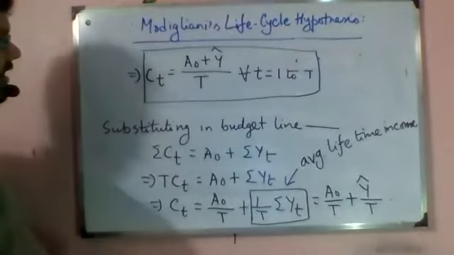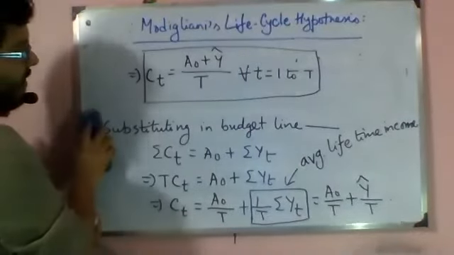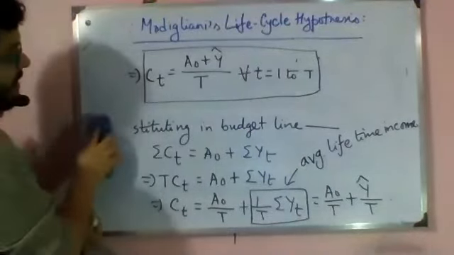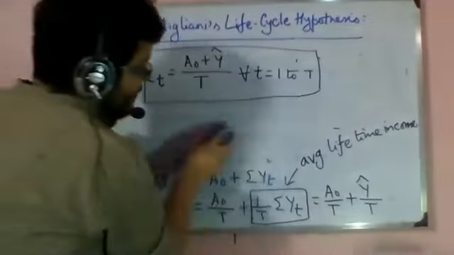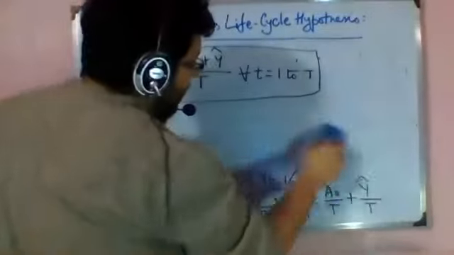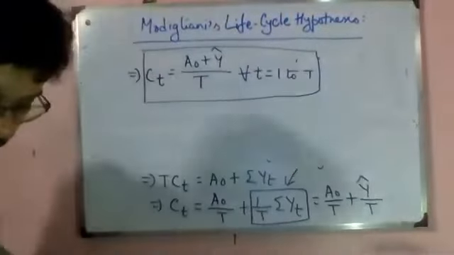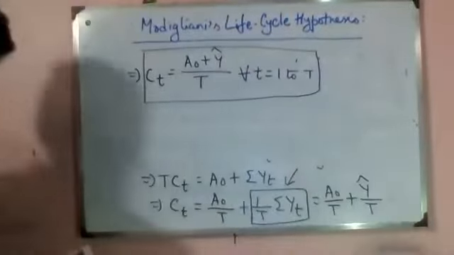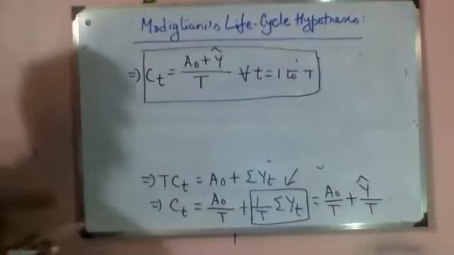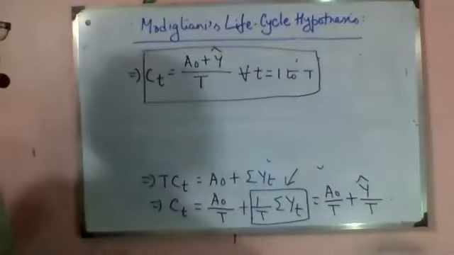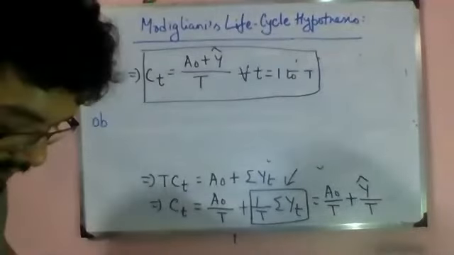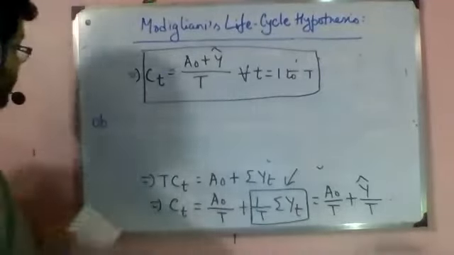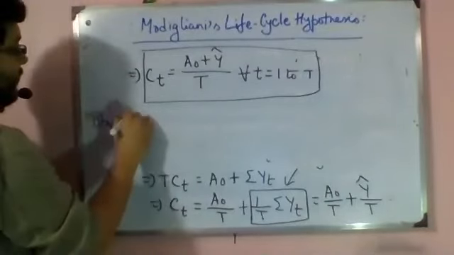So from here, looking at this equation alone, we make two observations, and those two observations are very important. So let's write down observation 1.